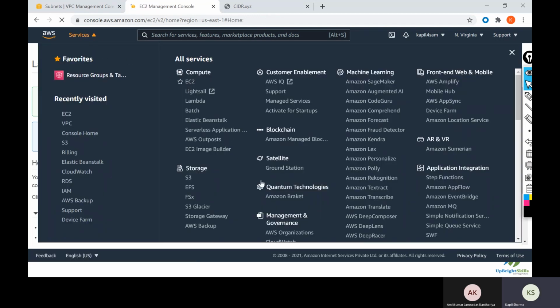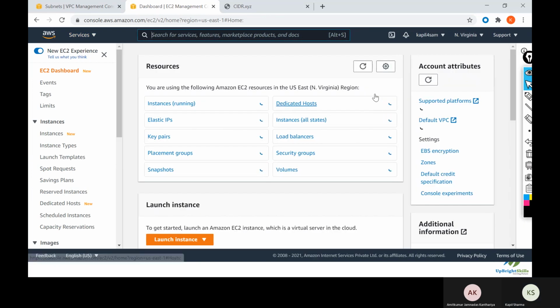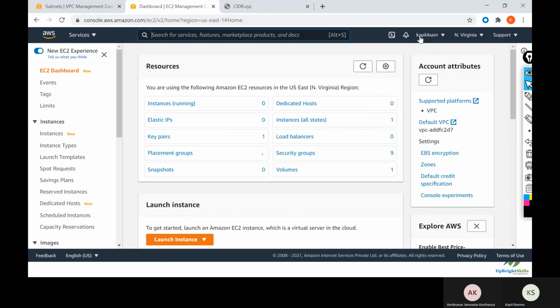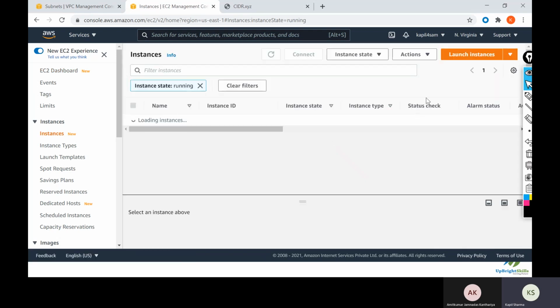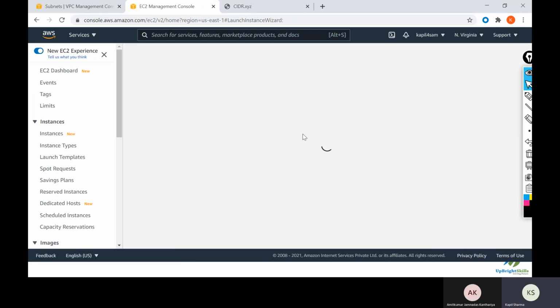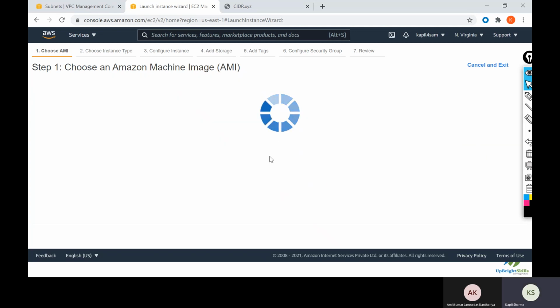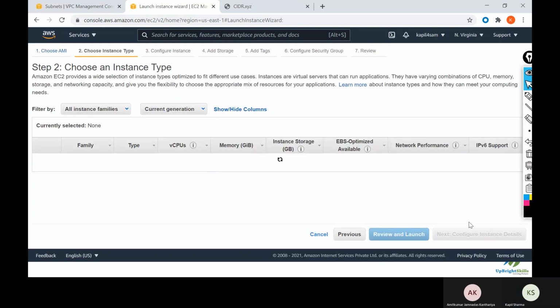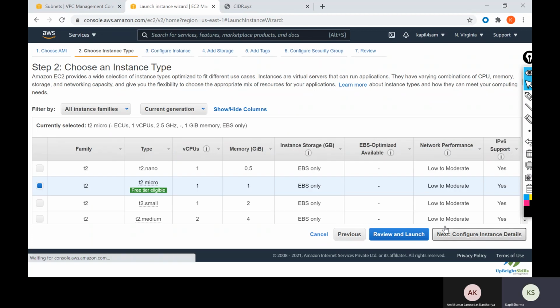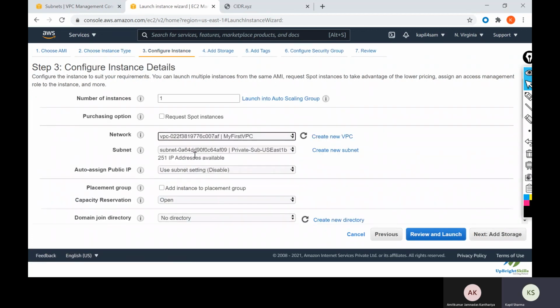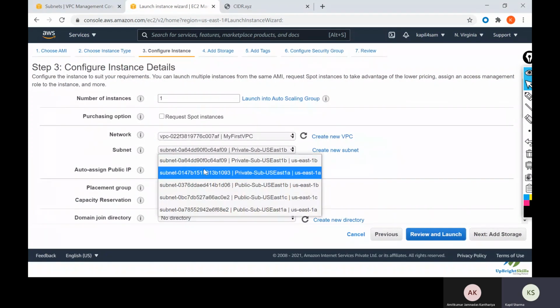Again, go to EC2. Instances, launch instance, Amazon Linux. T2 micro, VPC is my VPC, and private subnet 1A.